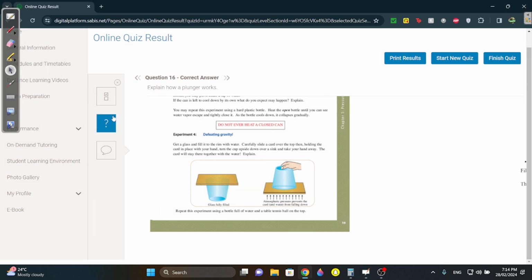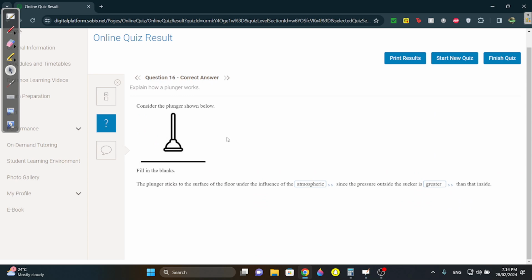So I just wanted to show you these. I think most of your physics teachers, of the students who are watching this, should have performed this demonstration in your class. Our teacher did it. So why does the plunger stick to the surface of the floor? Because of the atmospheric pressure, right? Since the pressure outside the sucker is greater than inside. It's way greater. There's very small pressure inside.